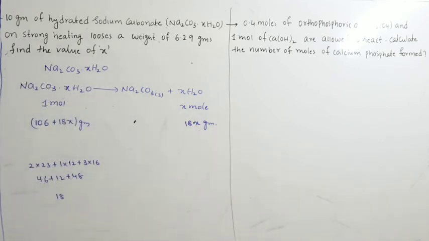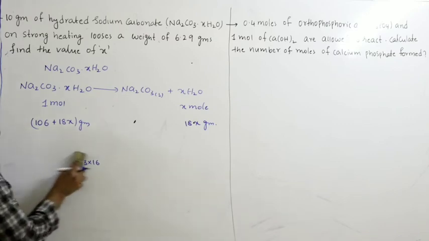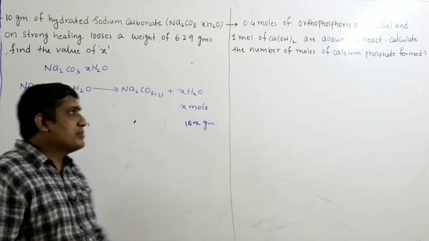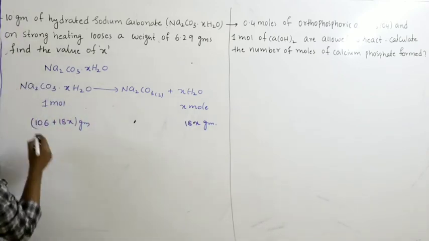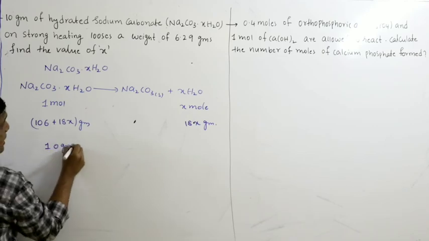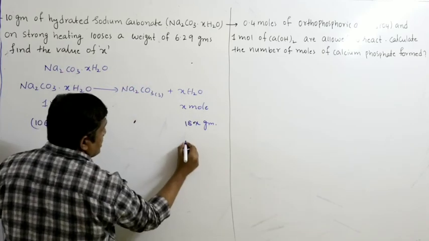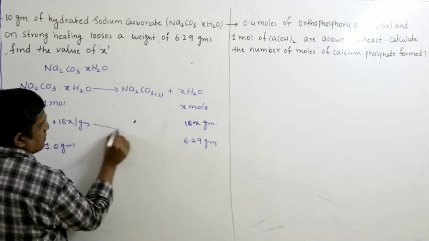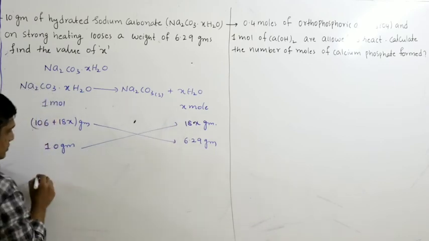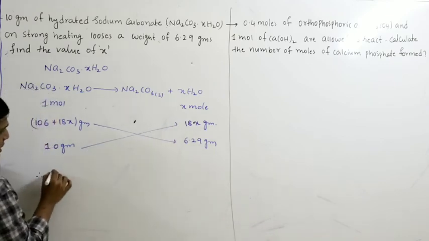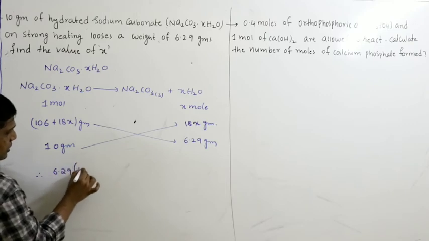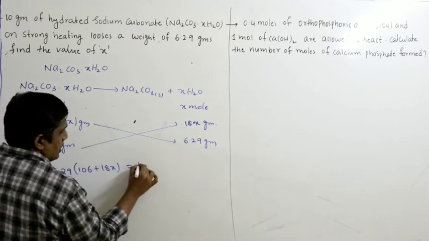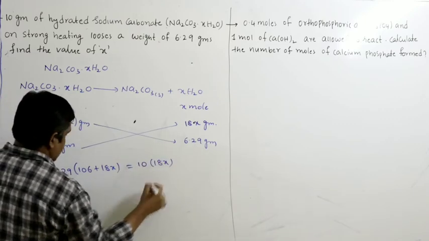So on heating 106 plus 18x grams of hydrated carbonate will lose 18x grams of water. But actually we have how many grams? 10 grams. On heating 10 grams, there is a loss of weight of 6.29 grams. So cross multiplying, what I will get is 6.29 into 106 plus 18x equal to 10 into 18x.